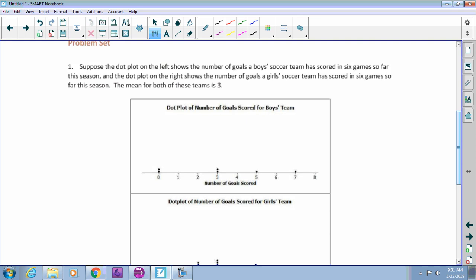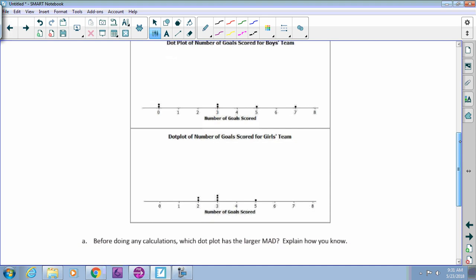But if you look at these distributions, you can see that the boys team has goals as low as 0 and goals as high as 7, where the girls team, their goals are all between 2 and 5 goals, right? So theirs is a little more tightly grouped. So which one would you anticipate would have the higher variation or the higher MAD? Would it be the boys team or the girls team? What do you think, Elijah? The boys team. Very good. So it's more spread out. This boys team should have a higher MAD when we're done.